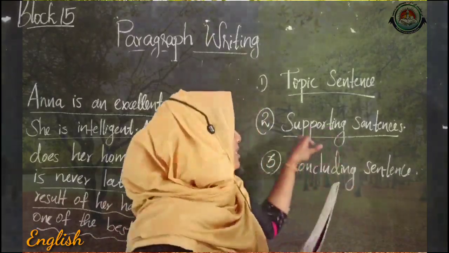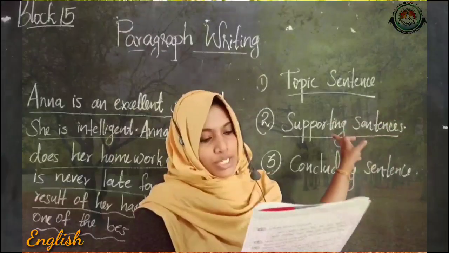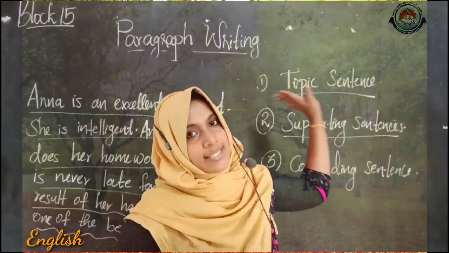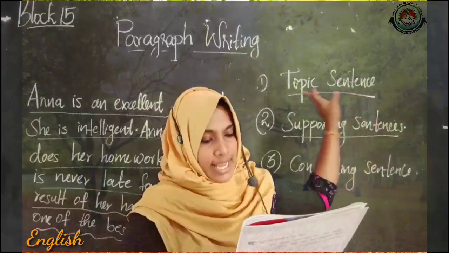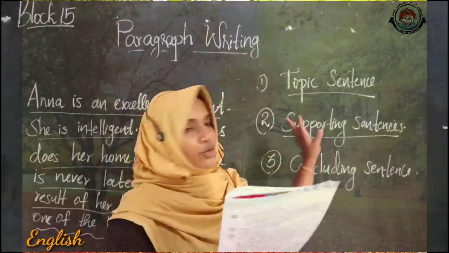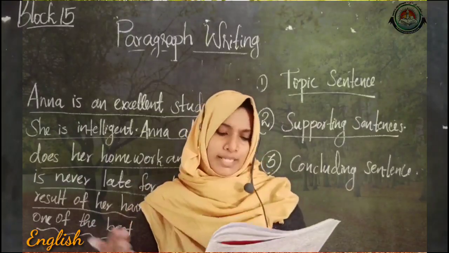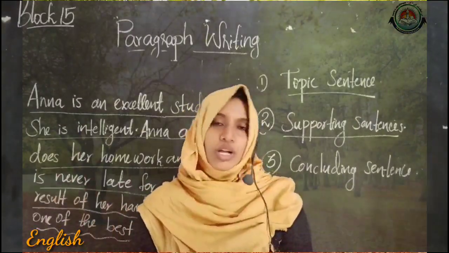That means the supporting sentences. So here you have to underline the supporting sentences and circle the topic sentence, and last write the closing sentence also. And the last one, write a topic sentence about your classroom.